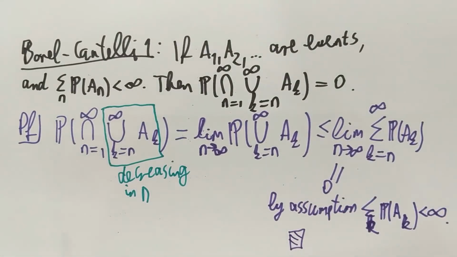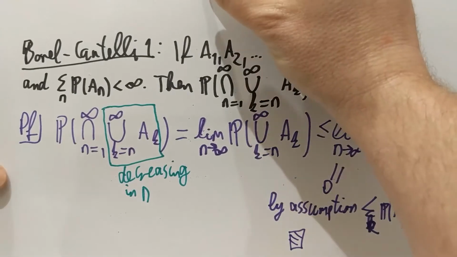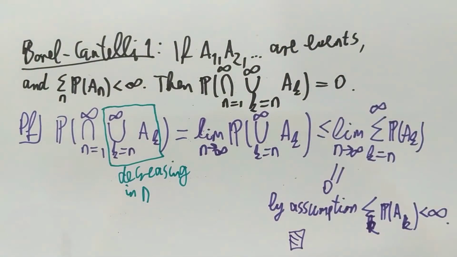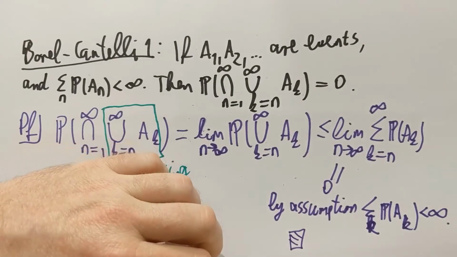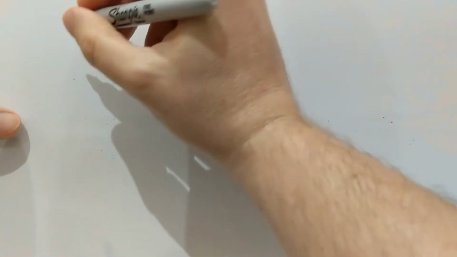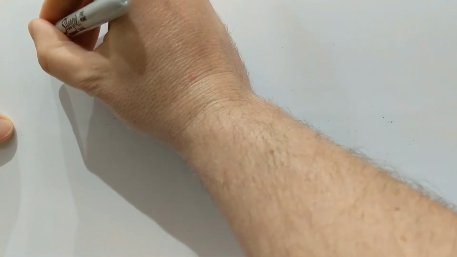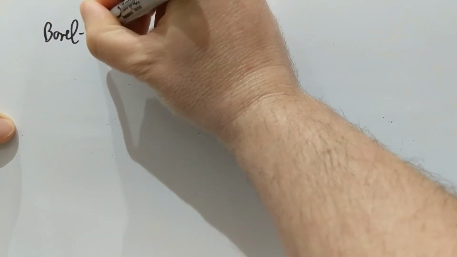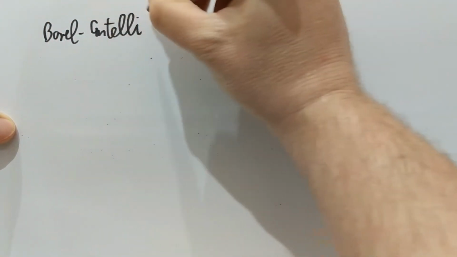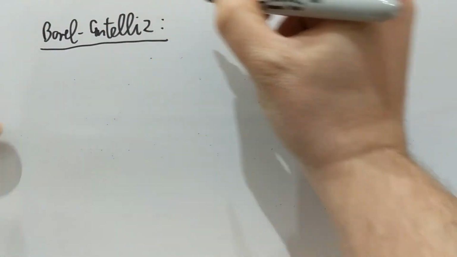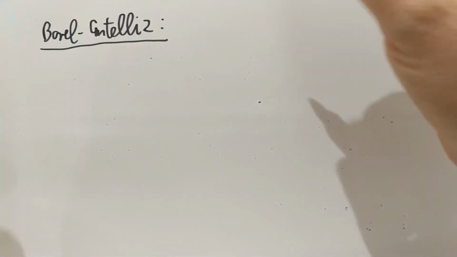And let me then turn to Borel Cantelli 2, which is almost a reverse statement to this one. Okay, so you can probably call this a theorem. I didn't call this a theorem, but let's call this a theorem. So Borel Cantelli 2, it's almost the reverse statement, and it goes like this.